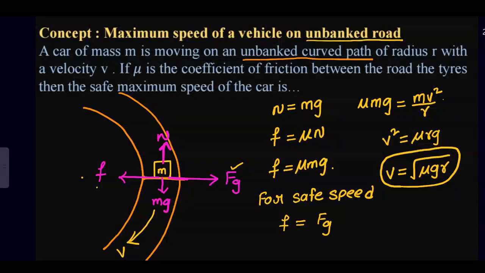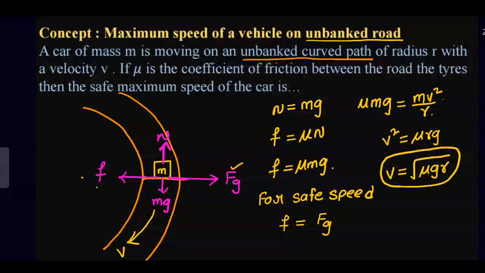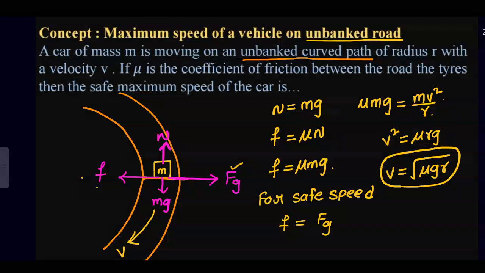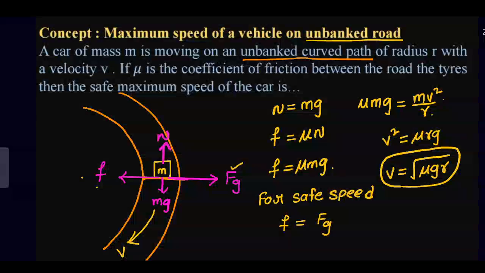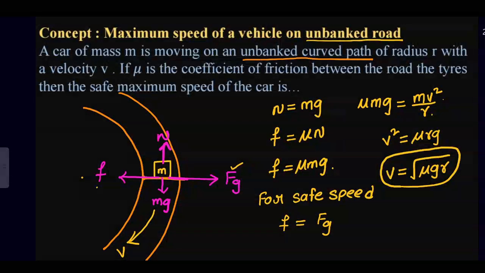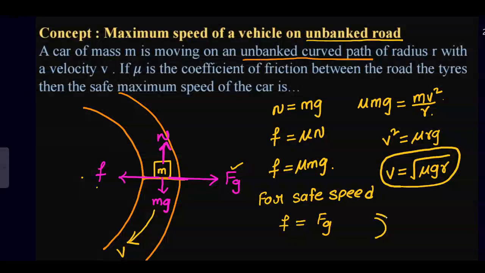That is why, look at R, the radius of the circular path. If it is very short, that means the radius is very small, then the speed for taking the turn must be very small. If the road is like this, this is the radius.